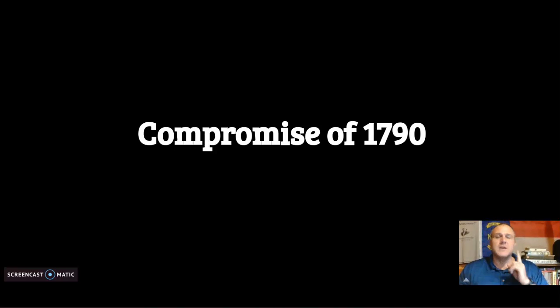However, we're going to talk about moving the national capital. The national capital has always been in the North. It's been in places like New York and Philadelphia. And right now they're trying to figure out a new place to put it in this brand new country. So Jefferson and Madison from Virginia get together over dinner with Alexander Hamilton, and they say this: hey, we here in Virginia, we'll talk to other southern states. We will allow your economic plan to assume the state's debts to go through. We will allow it to pass. We will not block it. And in exchange, because it's a compromise, you will move the capital of the United States to a southern state.